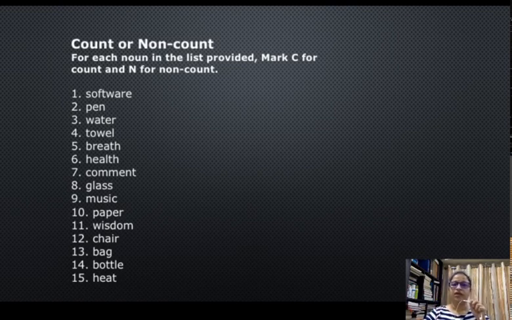Wisdom is samajhdari, non-physical thing, abstract noun, hence uncountable. Chair is a physical thing, common noun, hence it is countable. You can count it. You can assign a number to it. Bag again is countable. You can count bags, one bag, two bag, three bags. Bottle again can be counted, one bottle, two bottle, three bottle. Heat again is an abstract thing. You feel it, you experience it. Cold, heat, आप इसकी intensity बता सकते हैं, but आप इसको measure नहीं कर सकते हैं. Hence it is an uncountable noun.